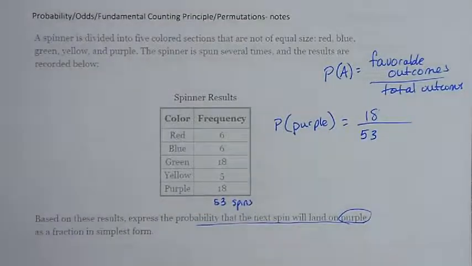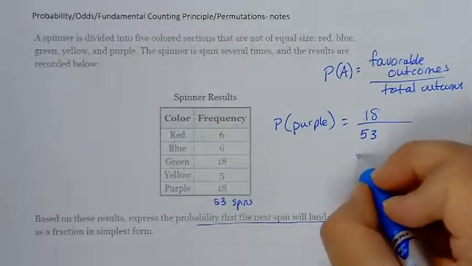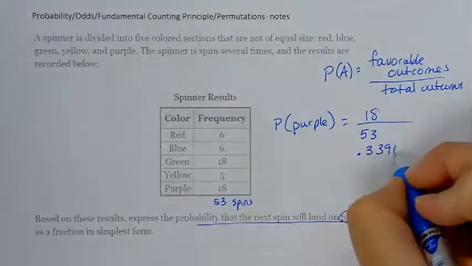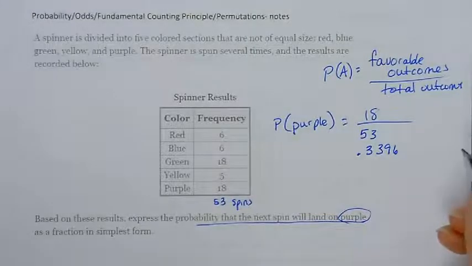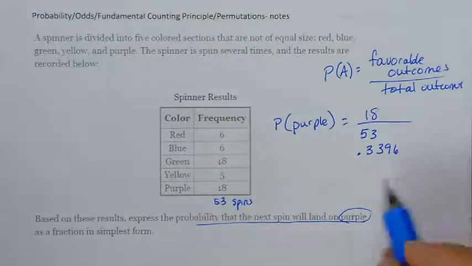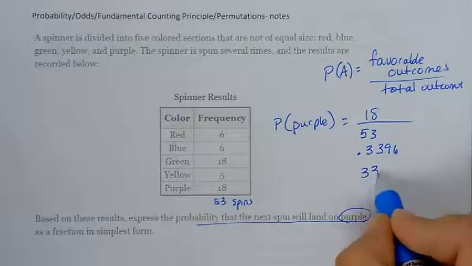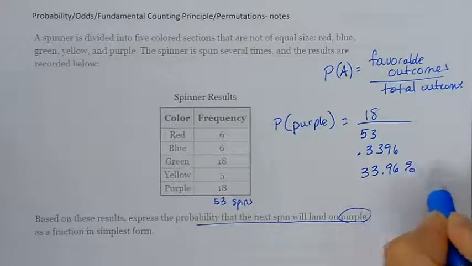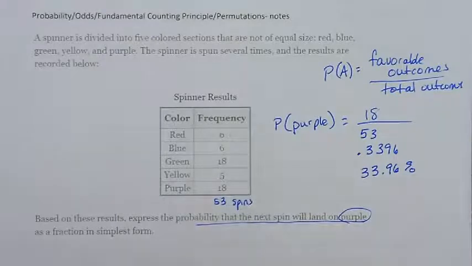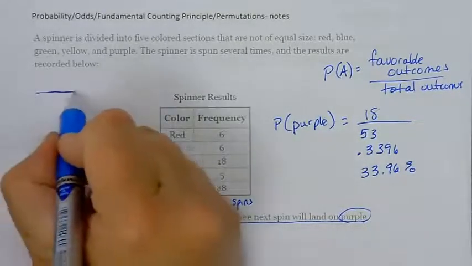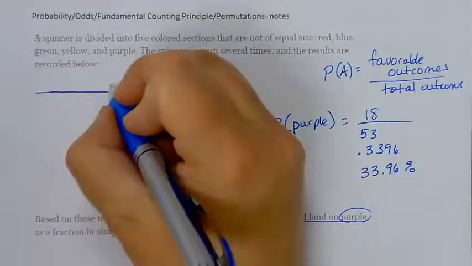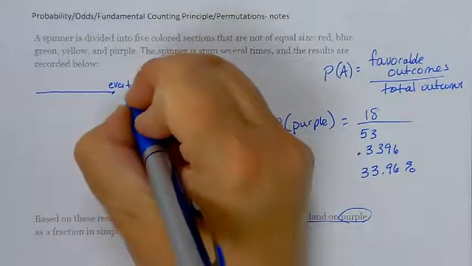So we would do 18 divided by 53. So 0.3396 would be a way we could write the probability. Or if it asked us to write it as a percent, we would move the decimal 2 places. So I would see 33.96%.